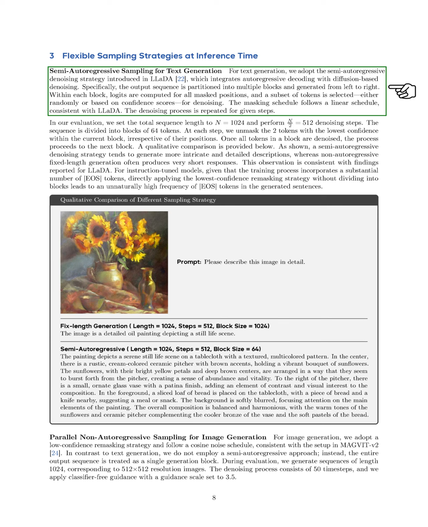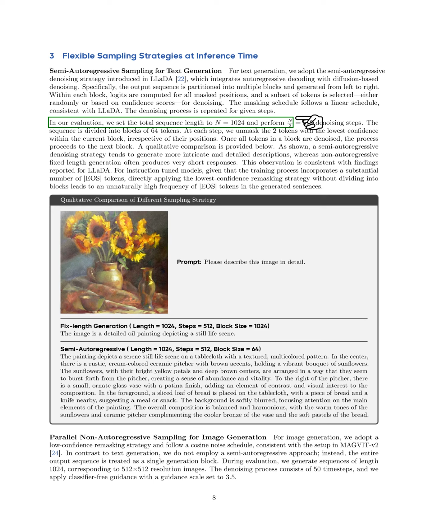We divide the output into blocks and generate them from left to right, selecting tokens for denoising based on confidence scores. We set the total sequence length to 75 and perform 76 denoising steps, unmasking the two least confident tokens in each block. This method tends to produce more detailed descriptions compared to non-autoregressive approaches, which often yield shorter responses.